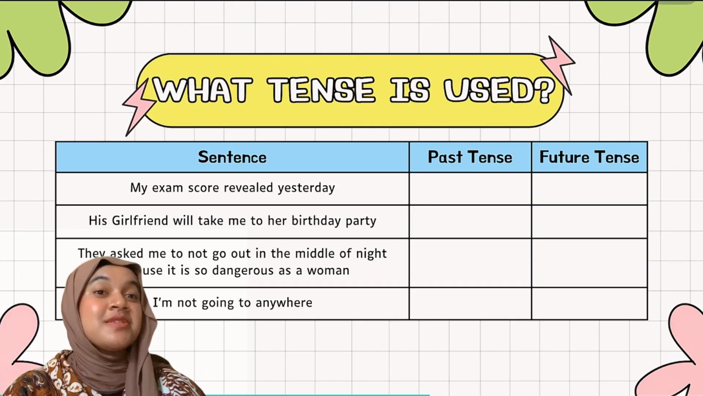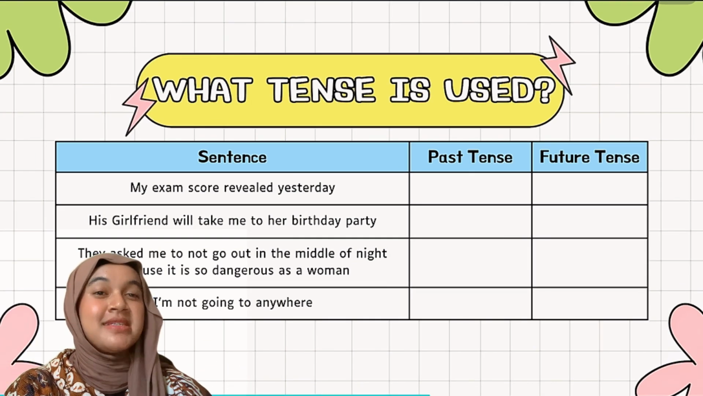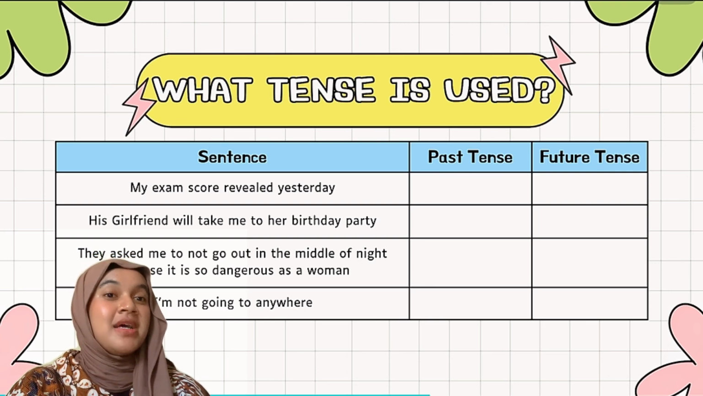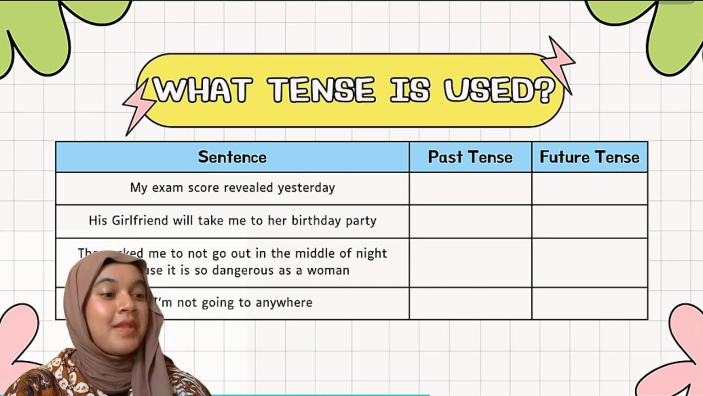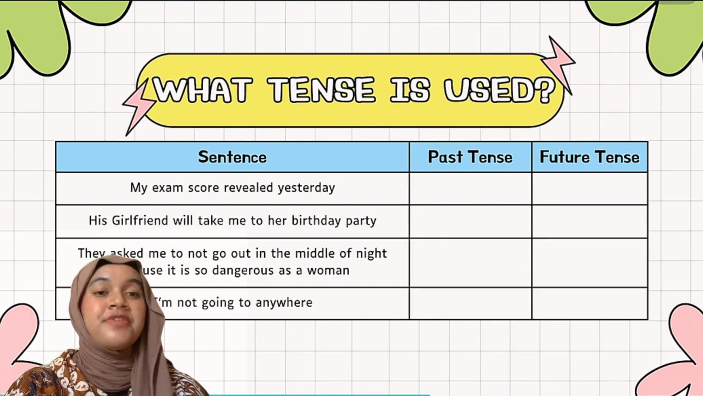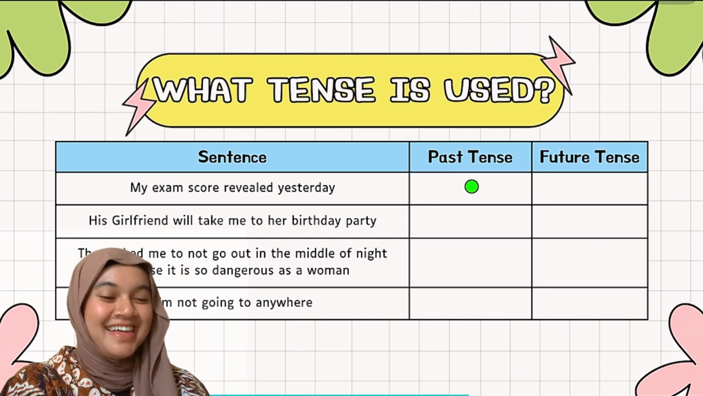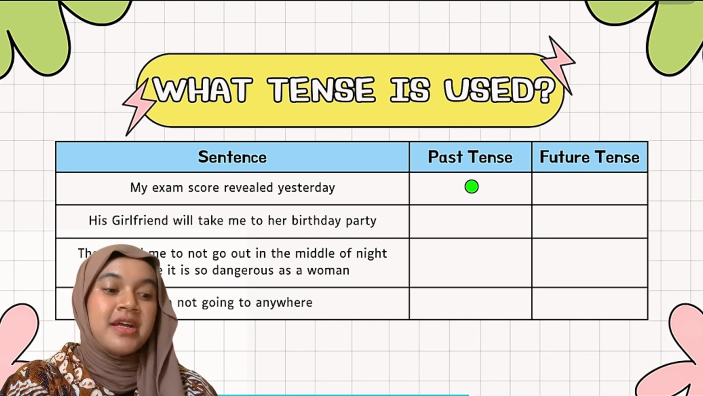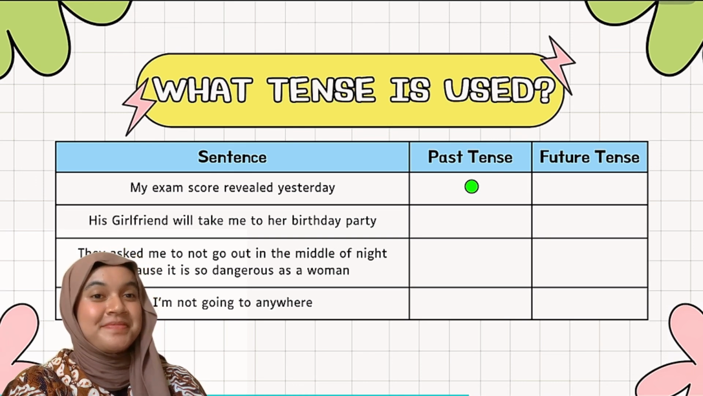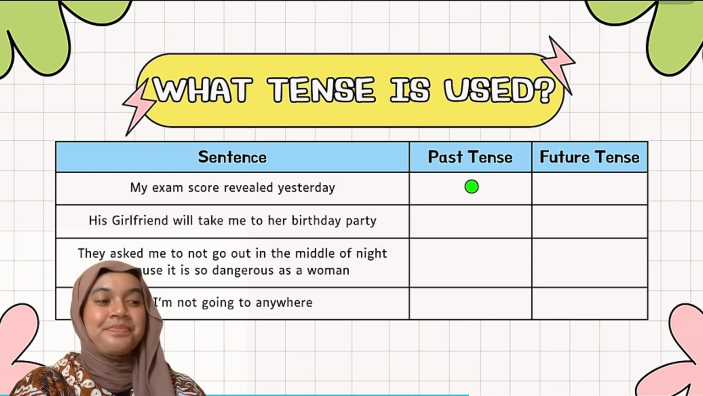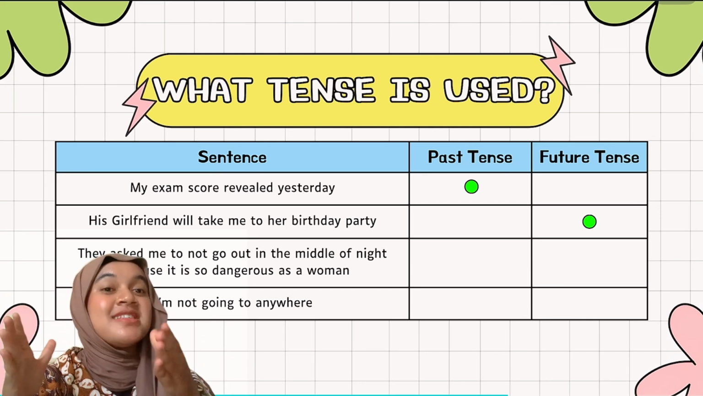So next, I have a small quiz for you to review your understanding about the tenses that I explained yesterday. The first one, I have the sentence: my exam score was revealed yesterday. What can it be called? Is it past tense or future tense? Yes, it's past tense. And the next: his girlfriend will take me to her birthday party. Is it past tense or future tense? Yes, it's correct. It's future tense because it consists of will.